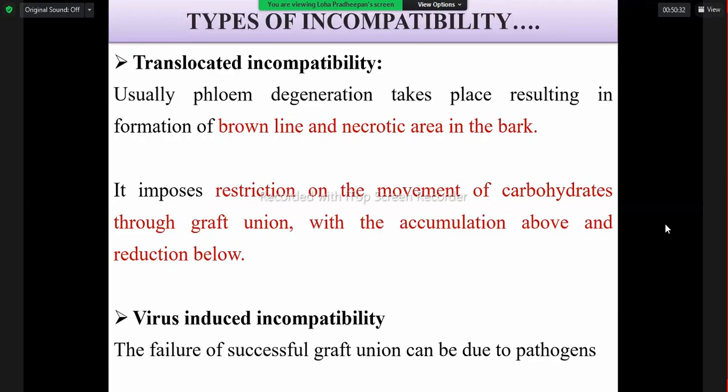Then translocated incompatibility. If the union is formed successfully, the scion and rootstock are joined properly, then the phloem of the rootstock and the phloem of the scion join. So that translocation will happen. In this case, some degradation happens in the phloem.